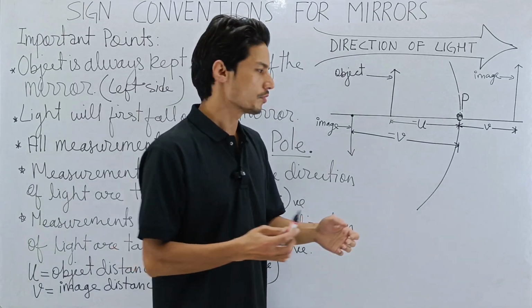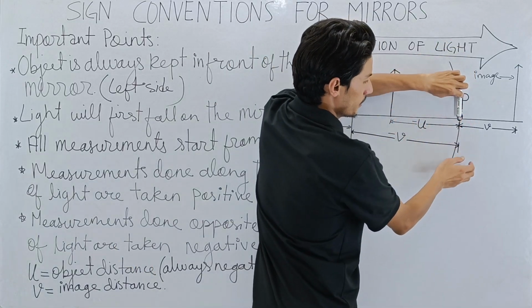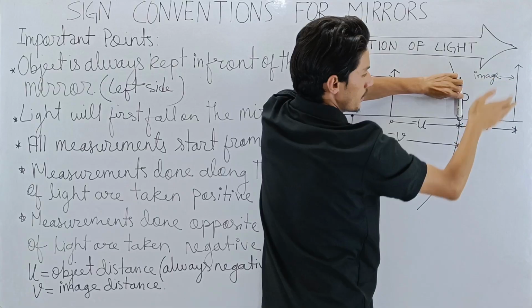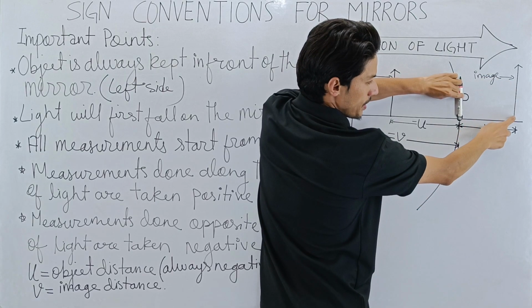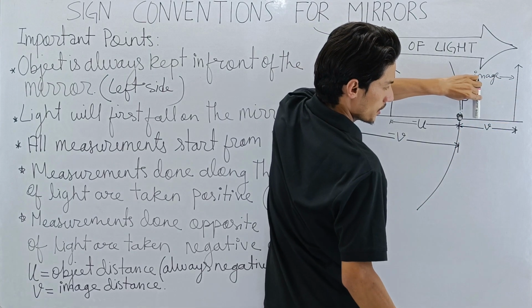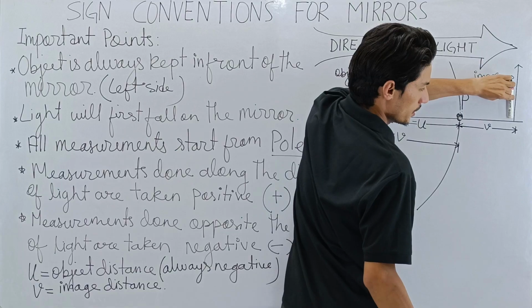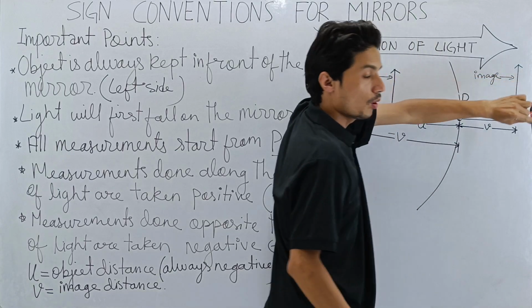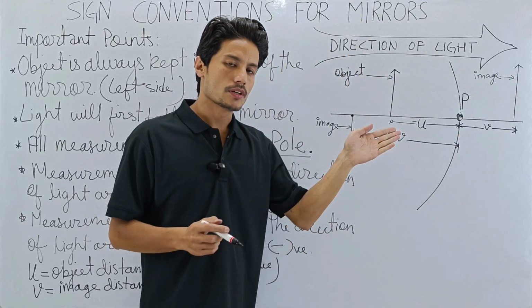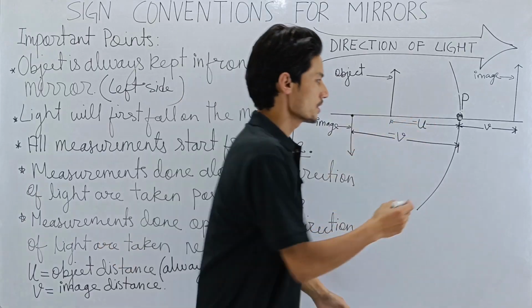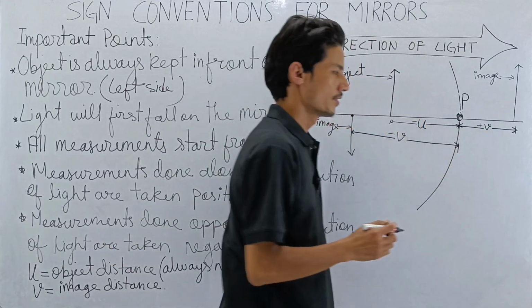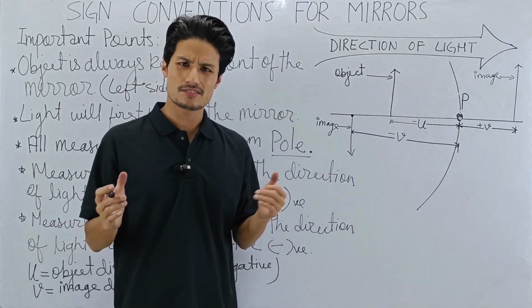Let's confirm it. How? We will be starting from here. Light is traveling like this. Image is here, so I will also move like this. So check out my movement with the direction of light. I'm moving along. Measurements done along the direction of light are positive. So this is positive. Clear? Easy, isn't it? Very easy.